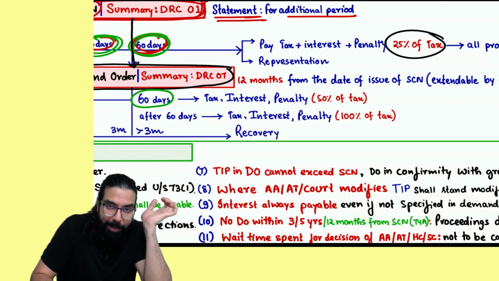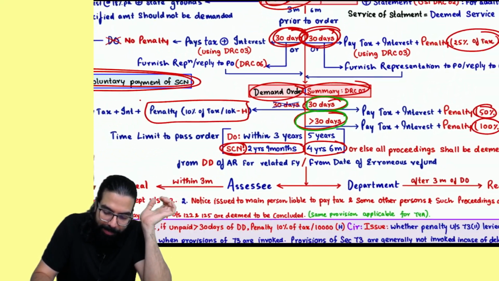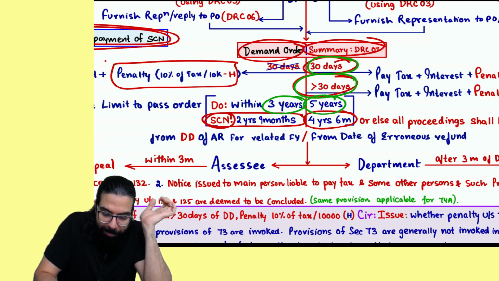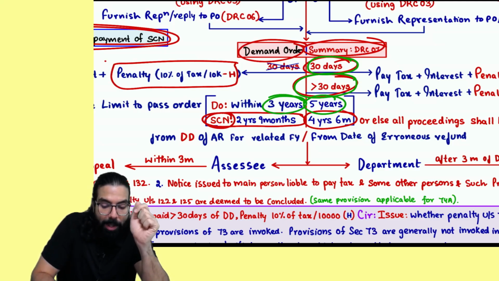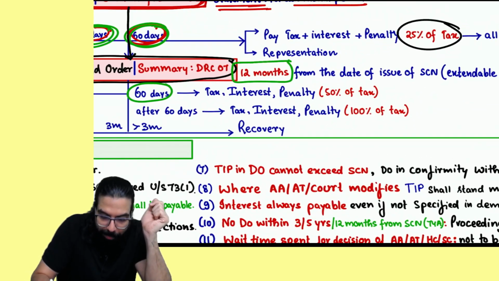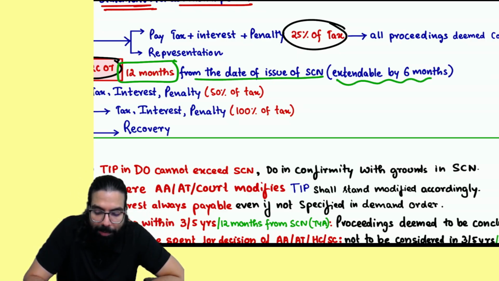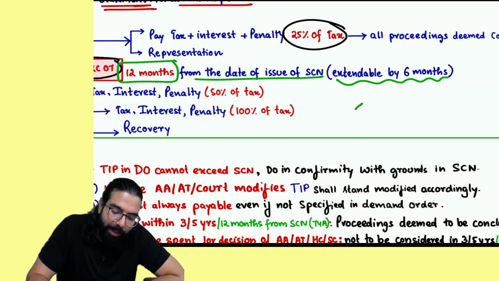And the demand order time limit is also changed, Baba. One more thing, 1 minute. Demand order, earlier, this demand order time limit was 3 years and 5 years. Now they have not linked this. 3 years in case of non-fraud case, fraud case, 5 years. Now here, the demand order is to be given within 12 months from the date of show cause notice. And it is extendable by how much, everyone? 6 months. So show cause notice is 42 months.